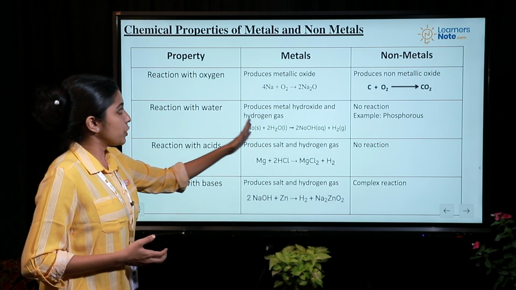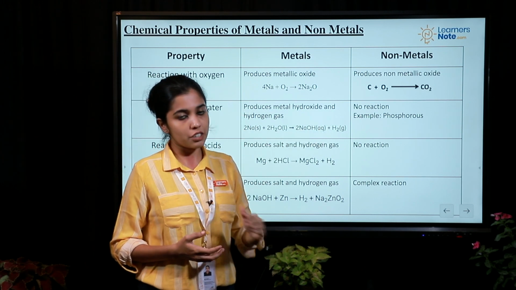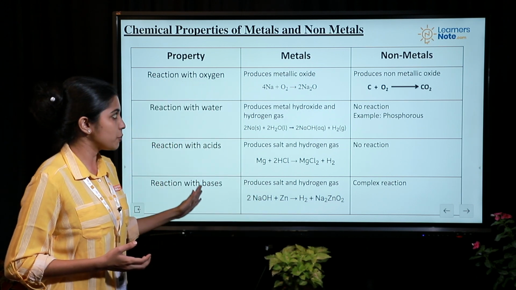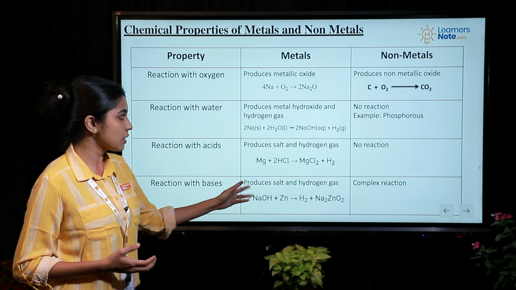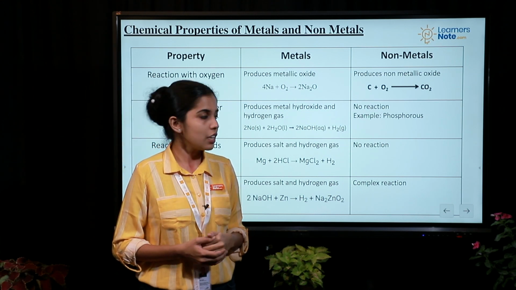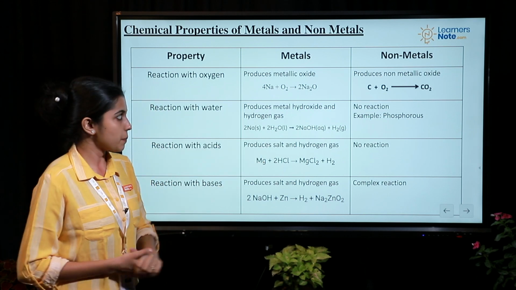Metals and water will produce metal hydroxide and hydrogen gas, but the non-metals generally do not produce any reaction. Then you have reaction with acid and base, which is shown only by metals, and that will give you salt and hydrogen gas as the product. So these are a few chemical properties of metals and non-metals.